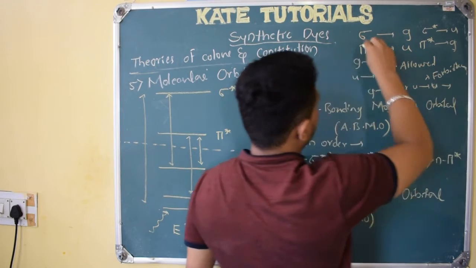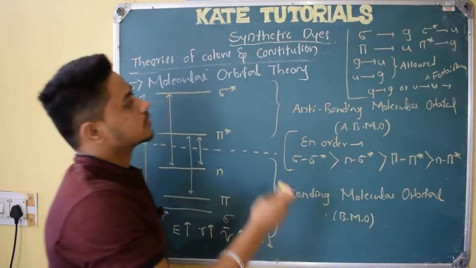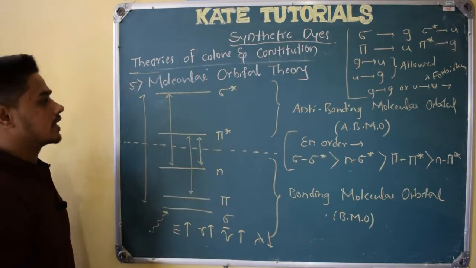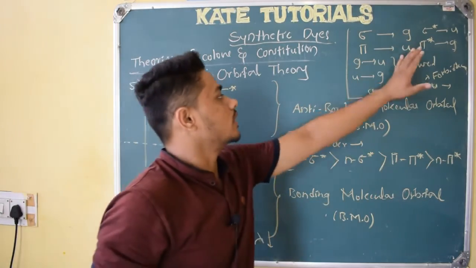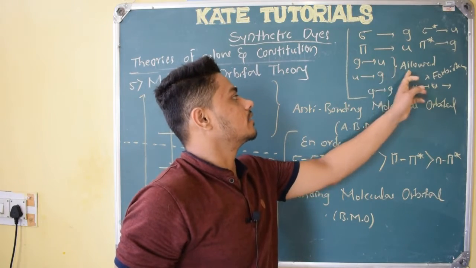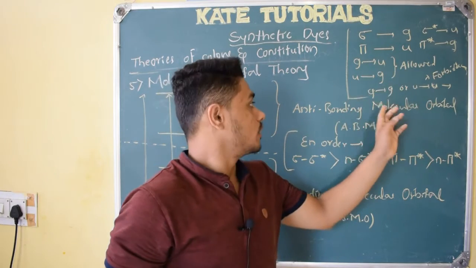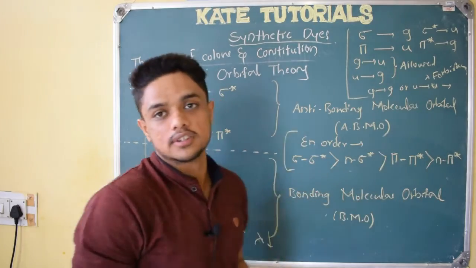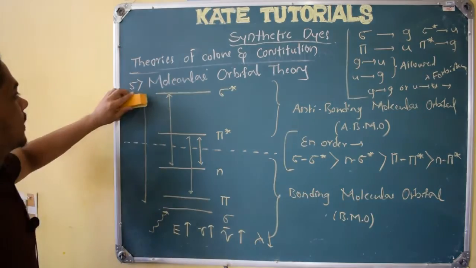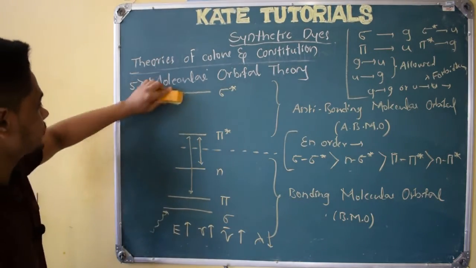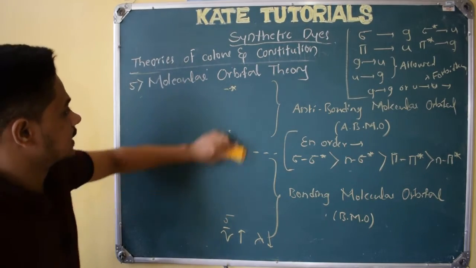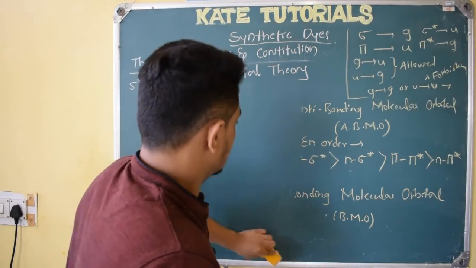So this is according to the transition rules, right? So these things you need to remember. Zeroed to unzeroed and unzeroed to zeroed are allowed, whereas from zeroed to zeroed or unzeroed to unzeroed are forbidden, right? So this is all about this diagram and things, right? I hope you understood it, right?